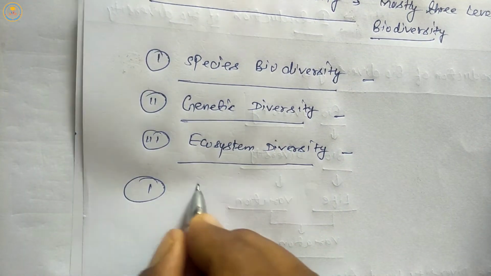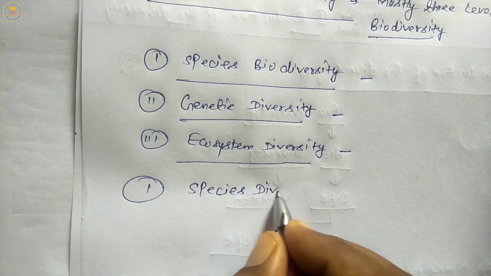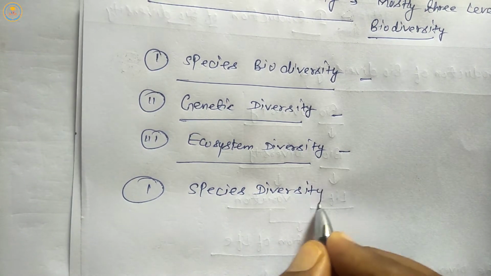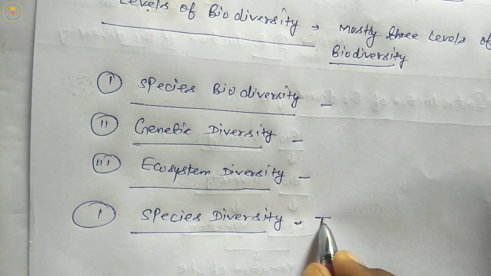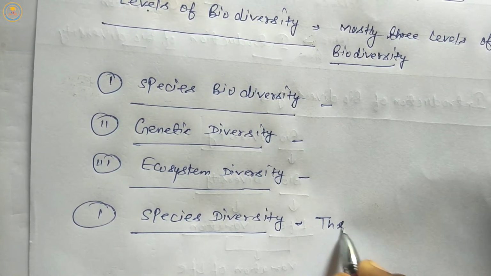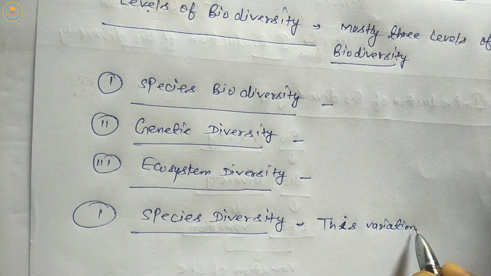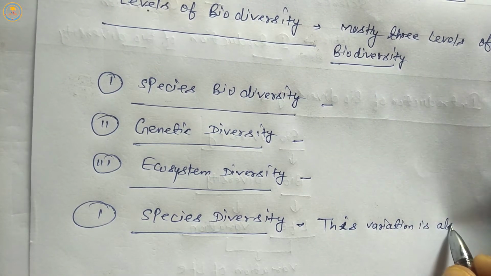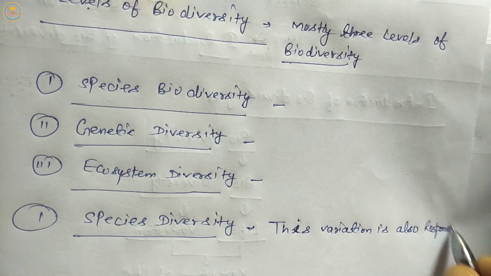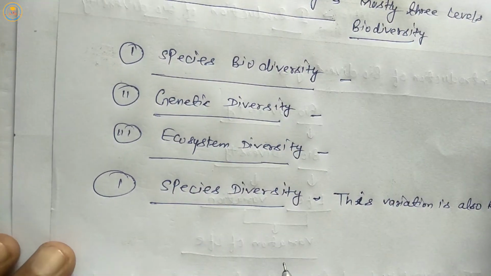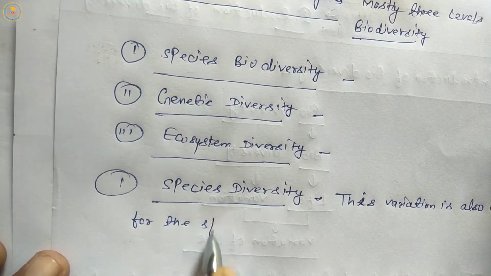So first is species diversity. First, in simple meaning, this variation is responsible for the species.